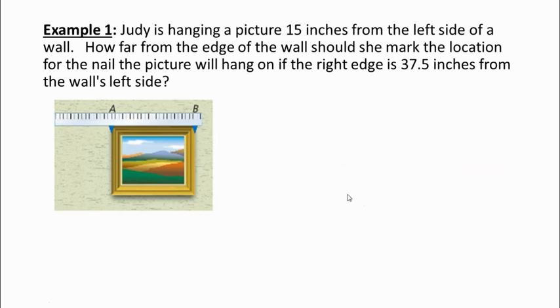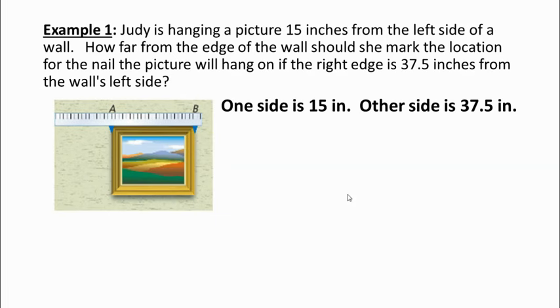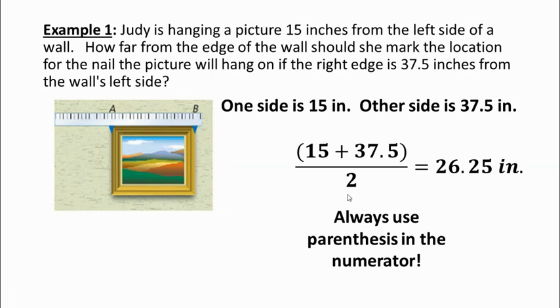So let's do an example here. It's just a one-dimensional example. Judy's hanging a picture 15 inches from the left side of a wall, and the other side is 37.5 inches from the wall, so she wants to hang it centered. So you just need to know one side's 15 inches, the other side is 37 and a half.